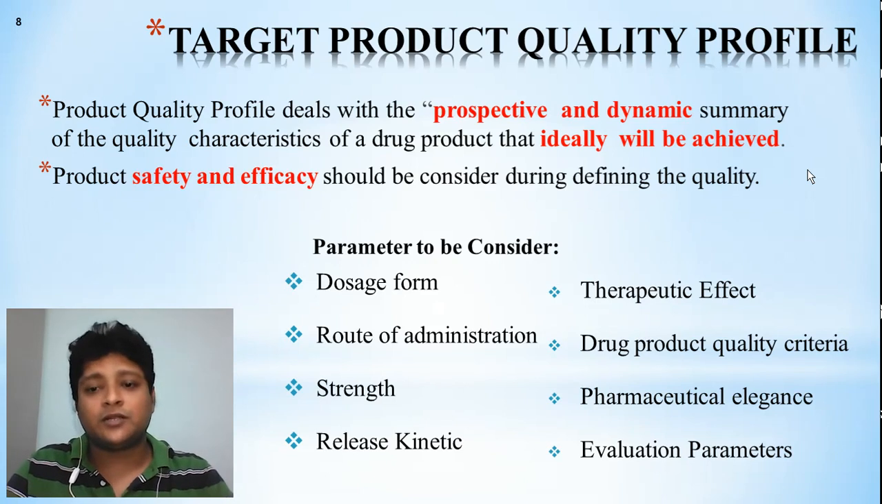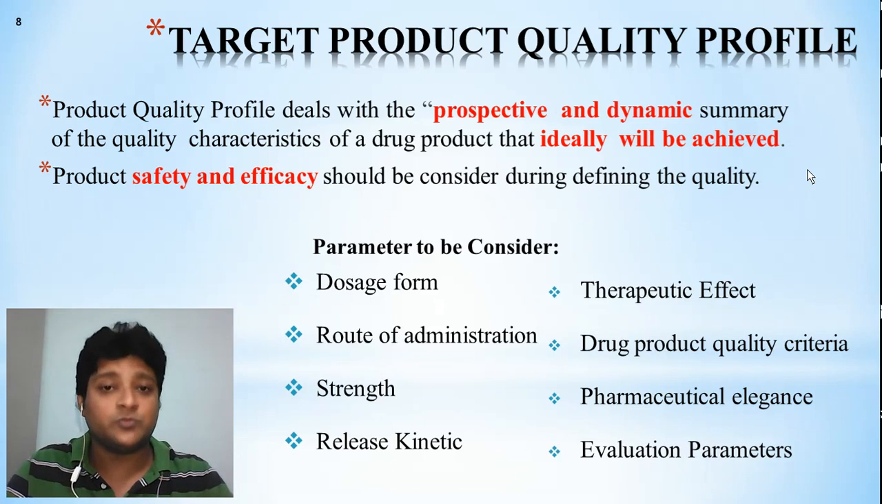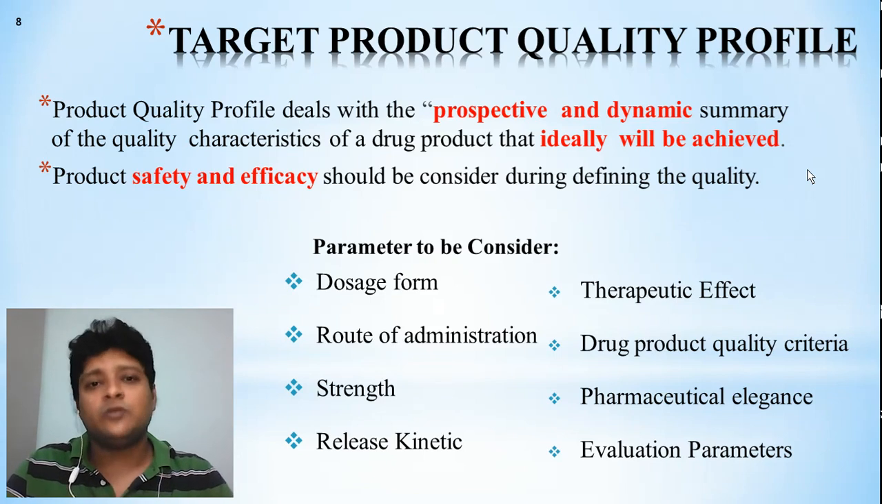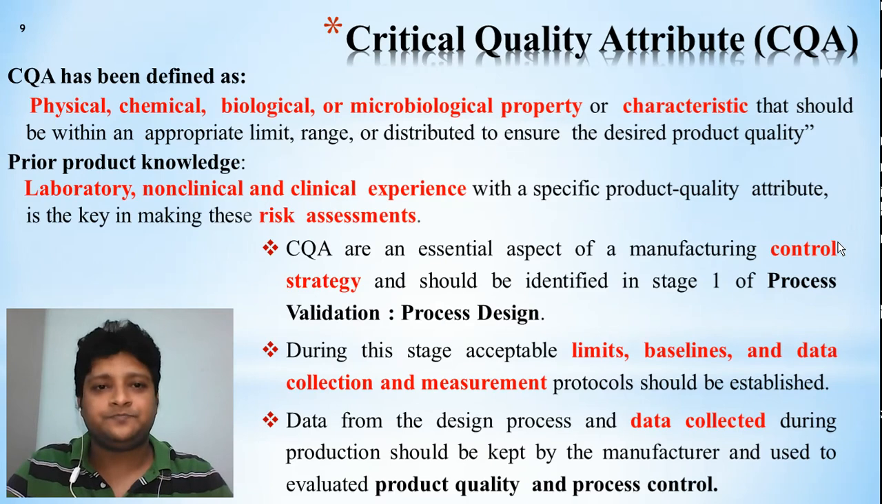Therapeutic effect, drug product quality criteria, pharmaceutical elegance, and evaluation parameters. Evaluation parameters are especially important, because without evaluation we cannot assure the quality of the product. So these are the main profile or quality profile we have to target first if we want to build quality into our product by quality by design.